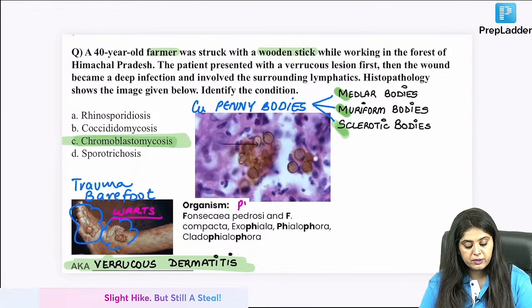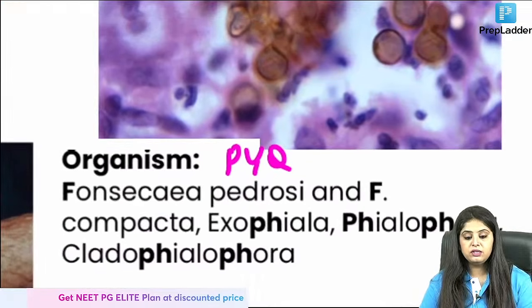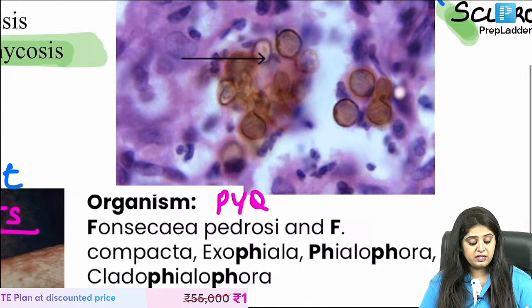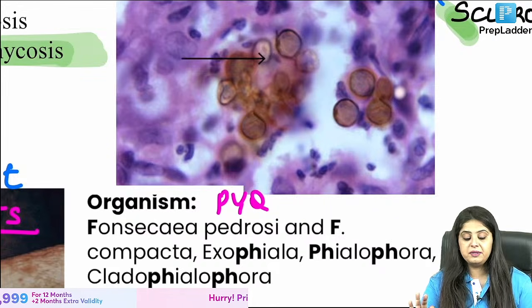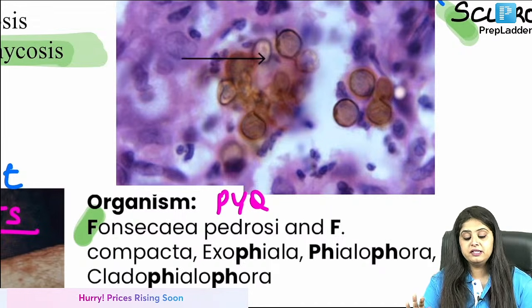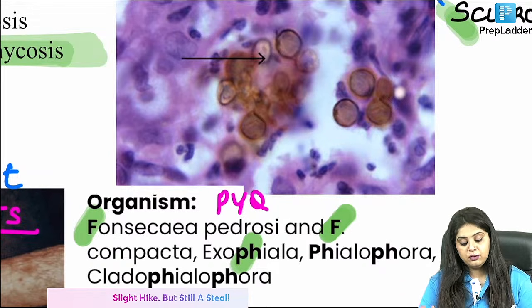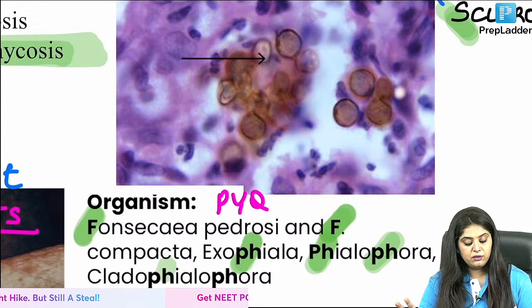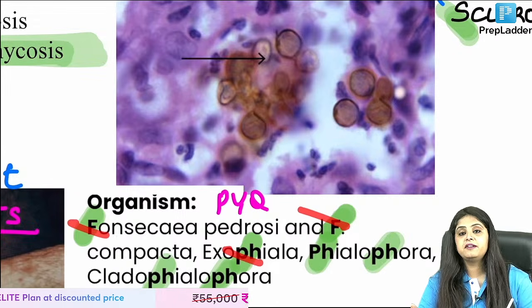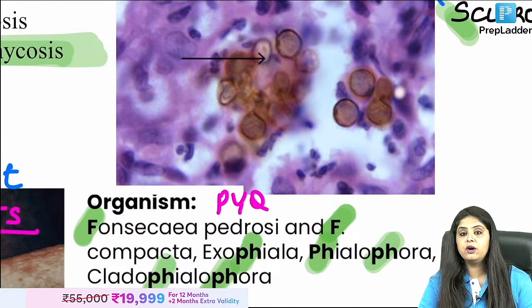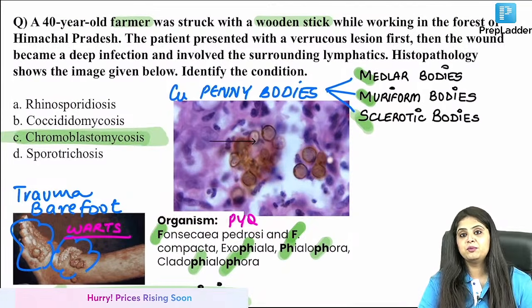This was the previous year question in INI-CET and FMGE exam. So over here guys, there's no other way of learning it, and I'm sorry in advance. All the FFF sounding ones are going to come in it. For example, we have Fonsecaea pedrosoi, Fonsecaea compacta, Exophiala, Phialophora, Cladophialophora. I mean, there is no other way of learning it. All these Fonsecaea, Phialophora, Cladophialophora, all these FFF, oof, that is how you learn it. That is what comes down to chromoblastomycosis.